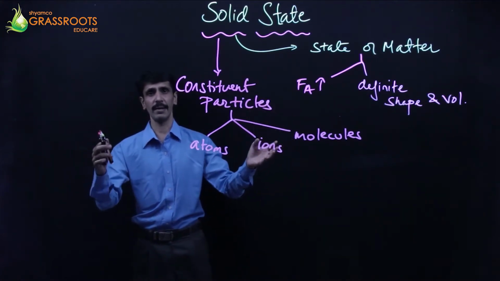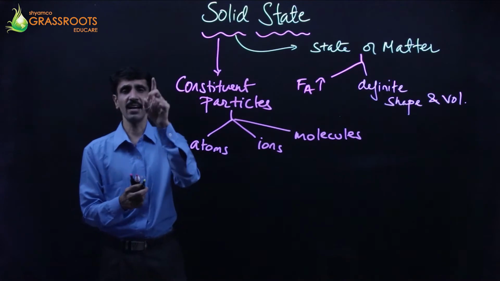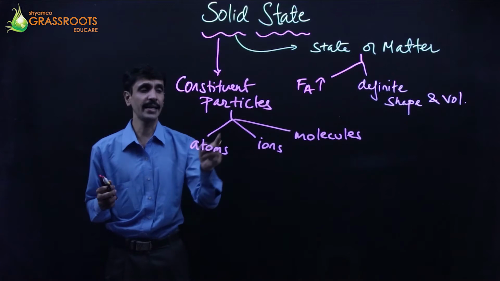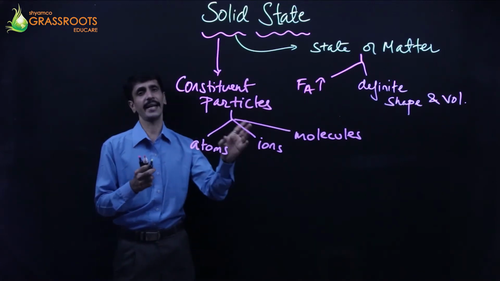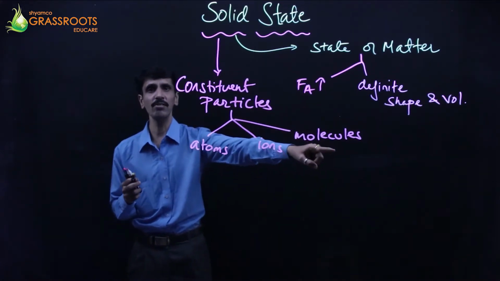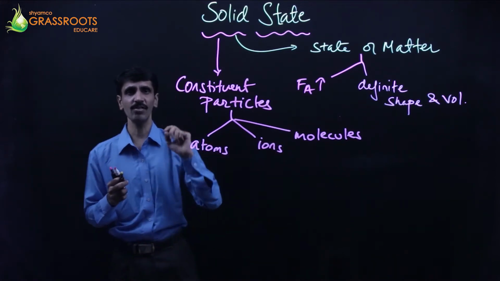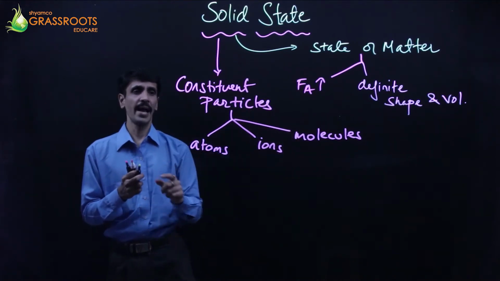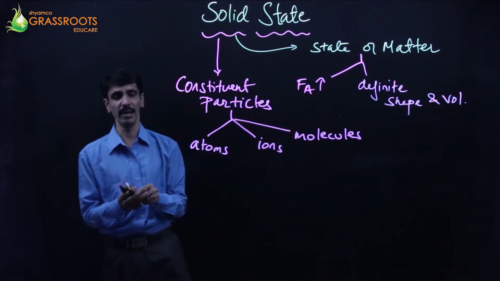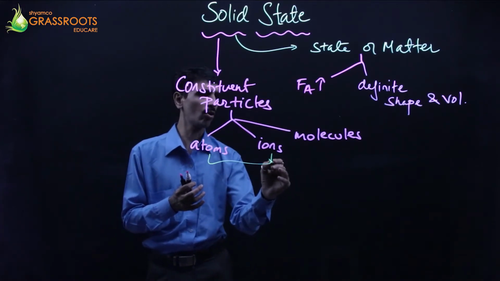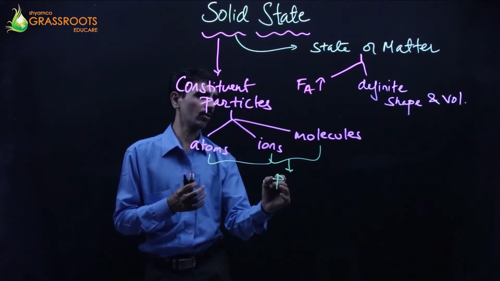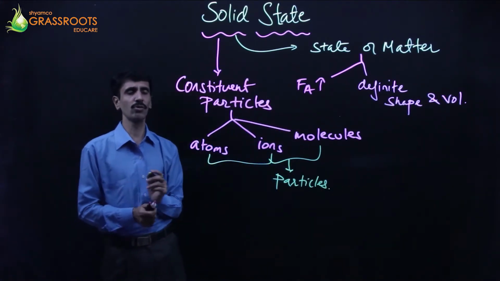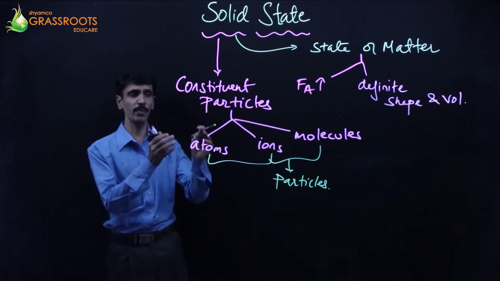You know the difference very well, my dear friends. Atoms means they are single species neutral. Ions, charges. It can be either positively charged or negatively charged. And when you talk about molecules, it can be either the combination of atoms or the combination of ions, and that will be called as what? Molecules. And when you talk about atoms, ions, and molecules as a whole, in general, we are going to now call as particles in this particular chapter. Okay, we are going to use which word? Particles. Alright, so this becomes the introduction part.